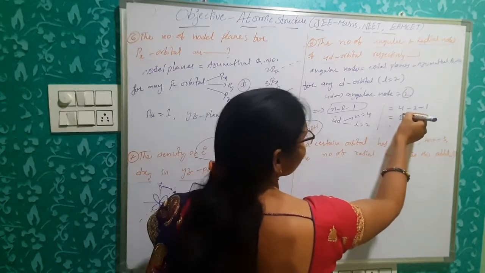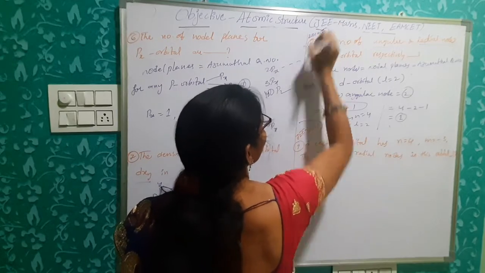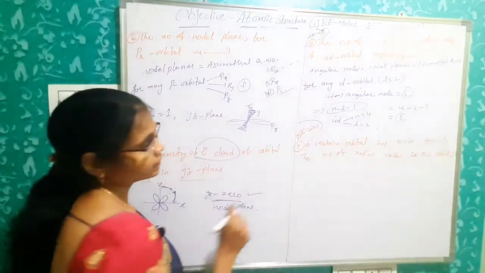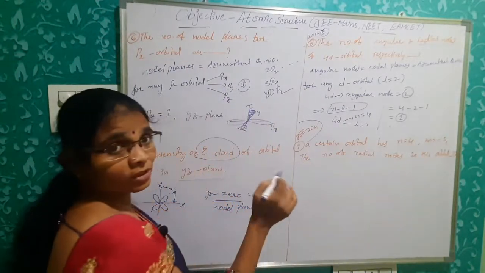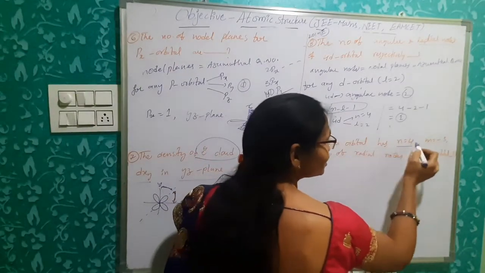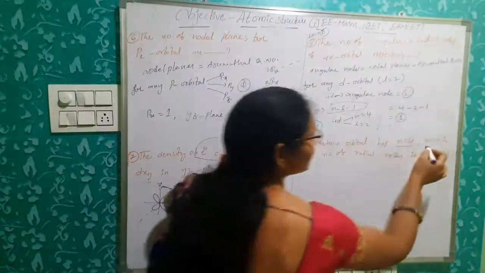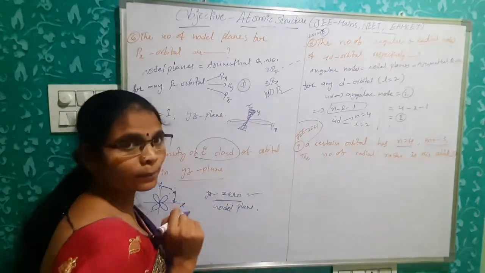So angular nodes 2 and radial nodes 1. This is also previous bit, 2014 NEET. Okay. Next. This is previous bit 2021 JEE Mains. A certain orbital has n is equal to 4, m, magnetic quantum number, is equal to minus 3.